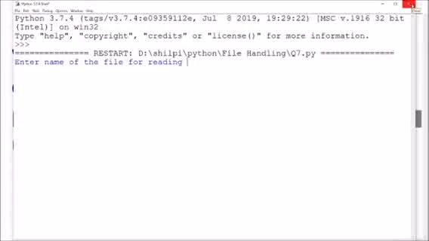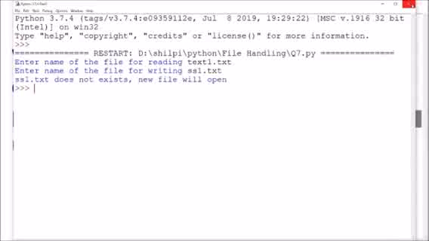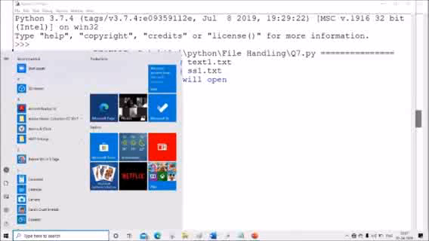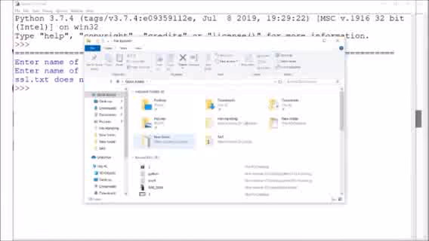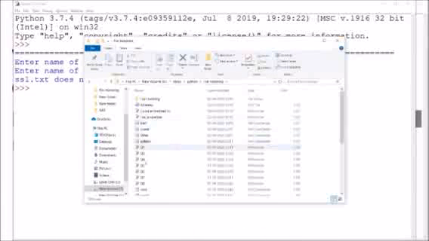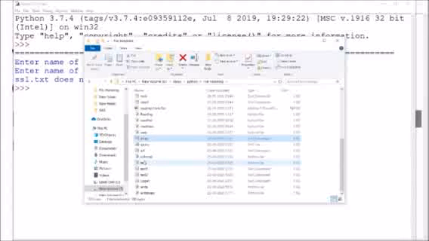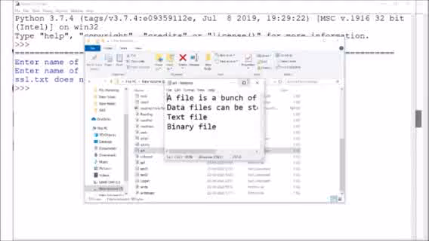See, opening the file text1.txt, then opening the file for writing, suppose ss1.txt. So after this it will display the message text1 does not exist, new file will open. Now I'll show you the file. Text1, the content of text1 you already know. Now the contents of ss1. You can see the content.